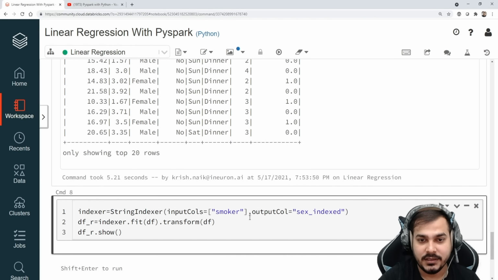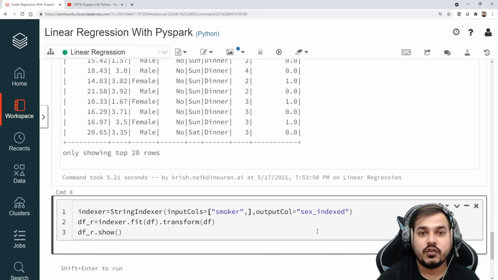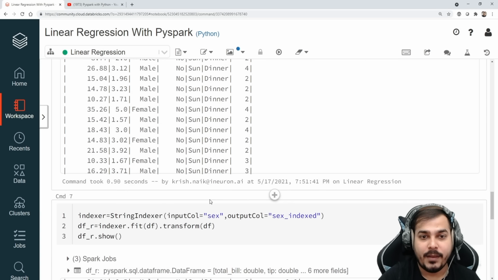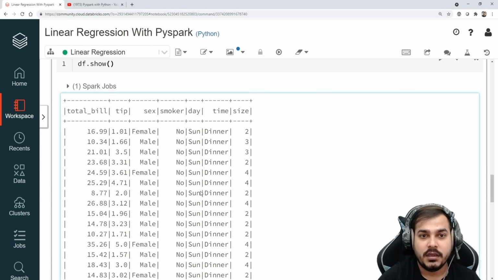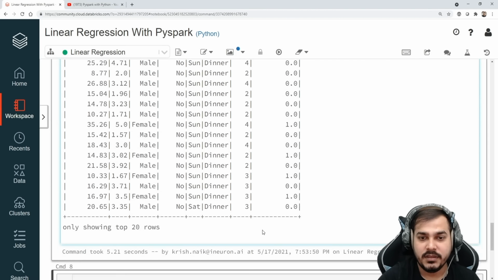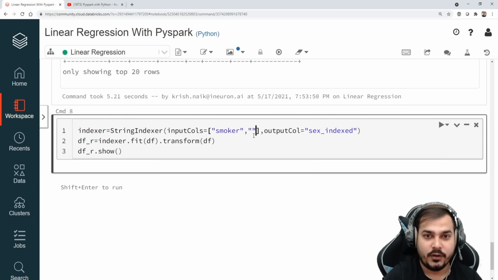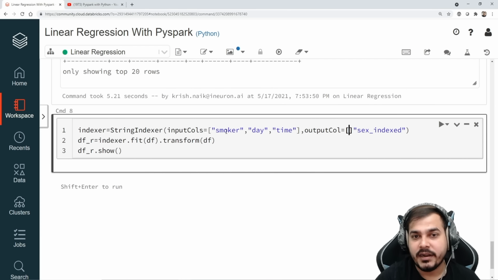So in these multiple columns, this is smoker, then I have one more feature. If I see day and time, these are two more features, so I'm just going to write day, underscore. So guys, now I've written smoker, day and time, and similarly I will be writing three more columns over here. The first column should be, because I'm going to create the ordinal encoding, and I probably create a new column over here. So this will be my smoker_indexed.